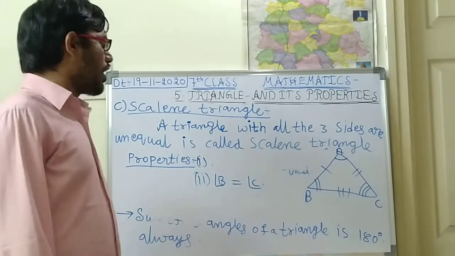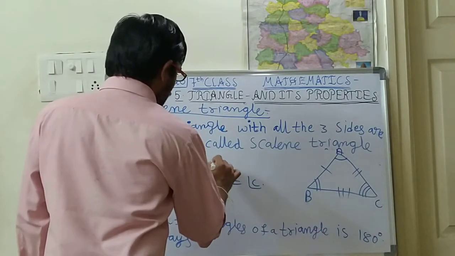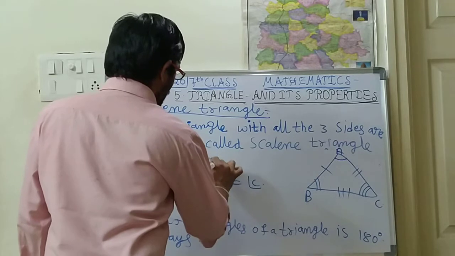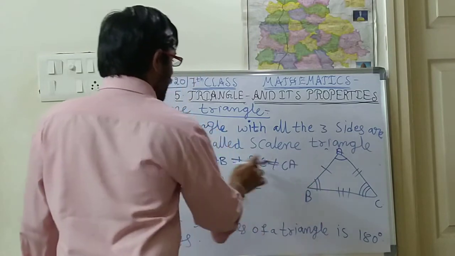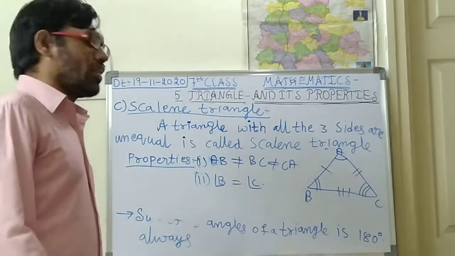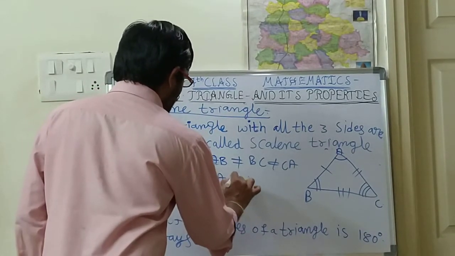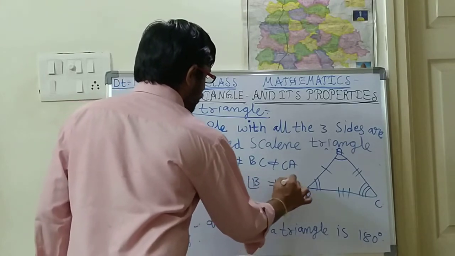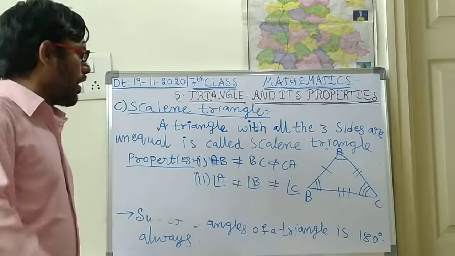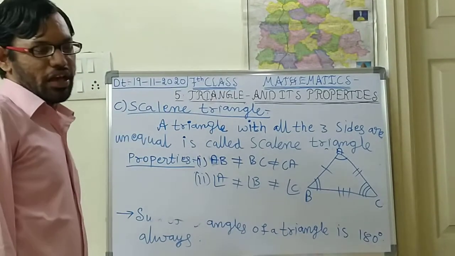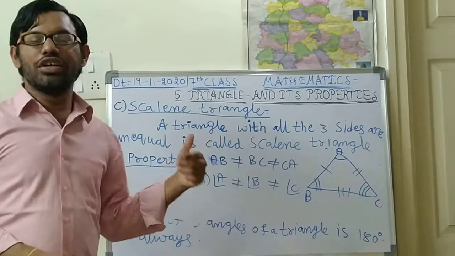Okay, children, so what are the properties here? See, children, already you know. AB not equal to BC not equal to CA. That means no two line segments are equal in length. Next, what is the second property? Angle A is not equal to angle B is not equal to angle C. So no two angles are equal either. This is about the properties of a scalene triangle. I think you have understood. Is it right, children?